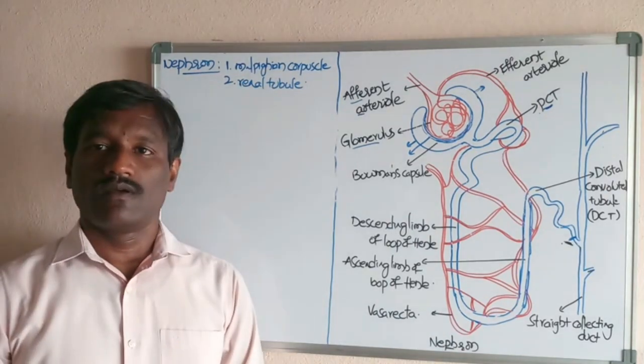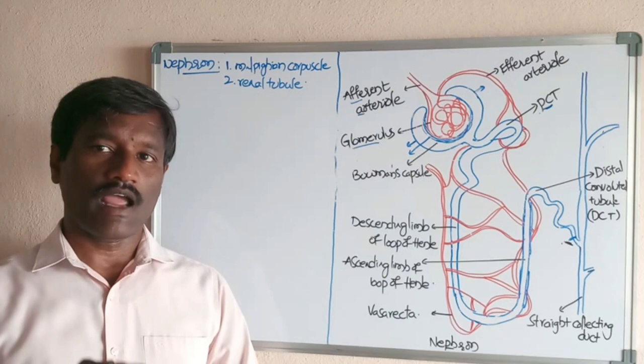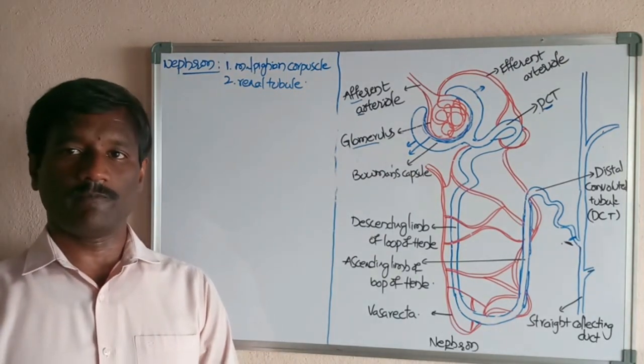Nephrons are the structural and functional units of the kidney.